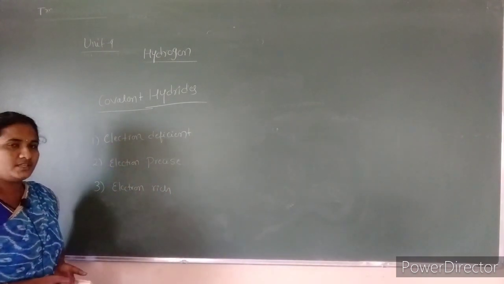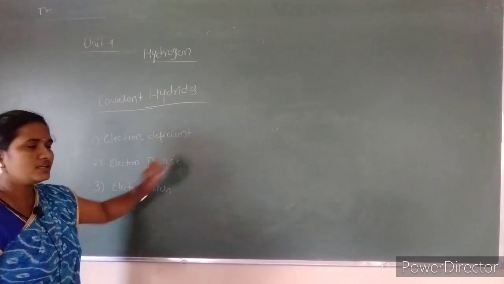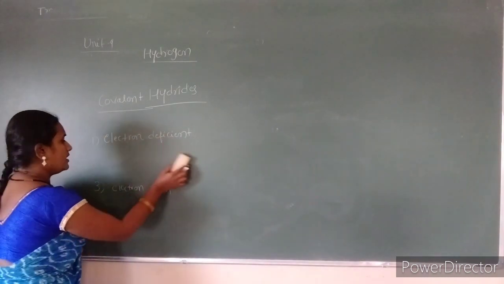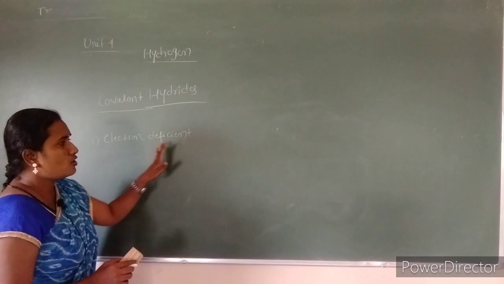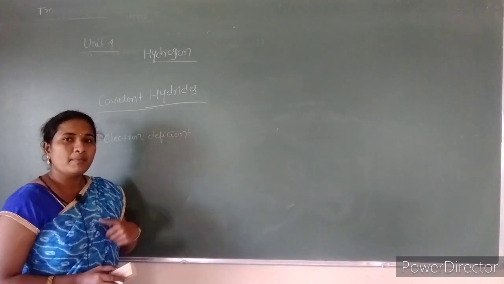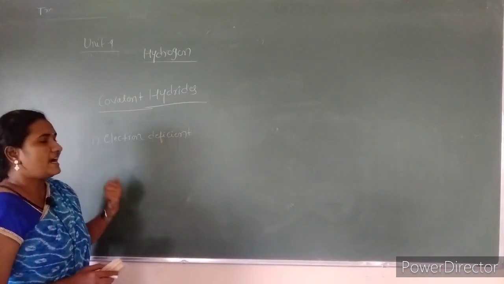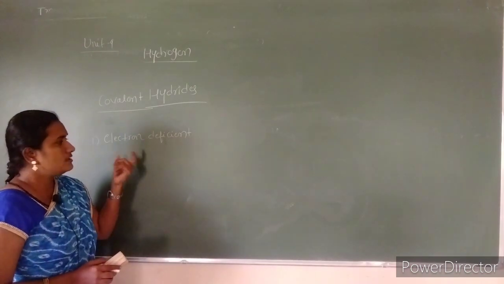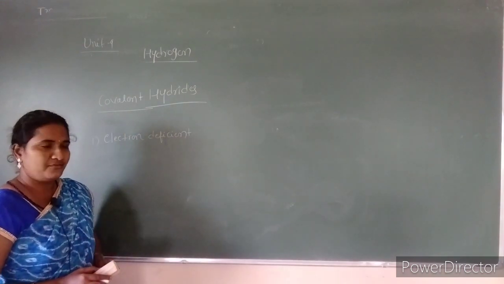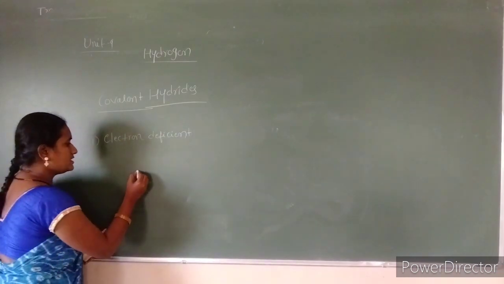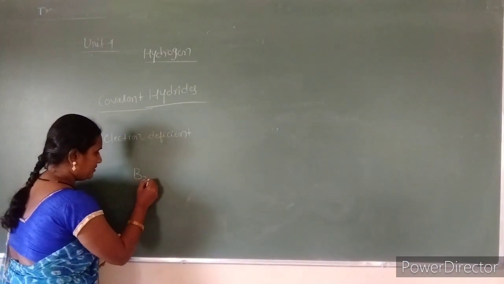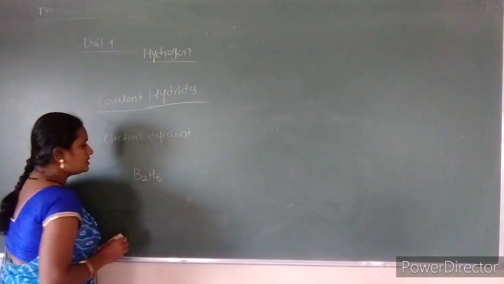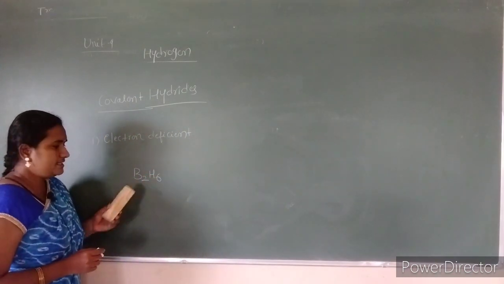So the first one is the electron deficient covalent hydrides. As the name indicates, electron deficient means the combining atom is lacking electrons, or is in need of electrons. Then it is said to be electron deficient. For example, diborane, B2H6.